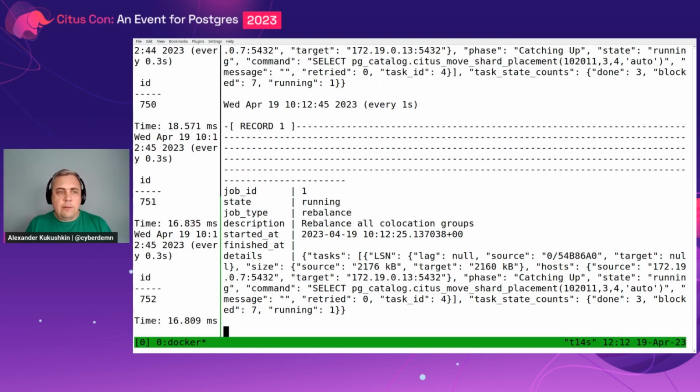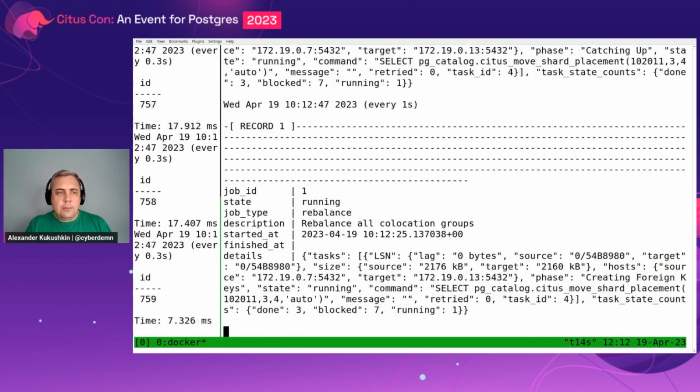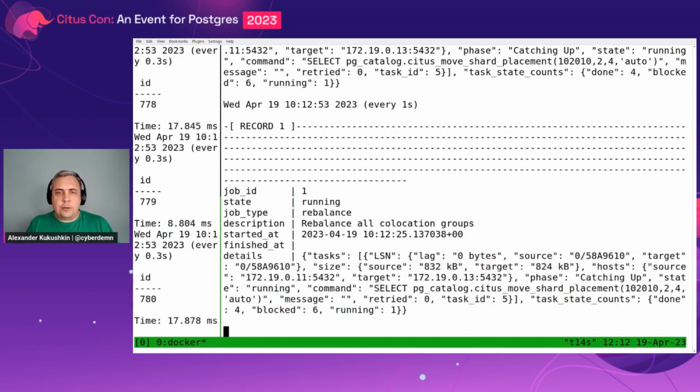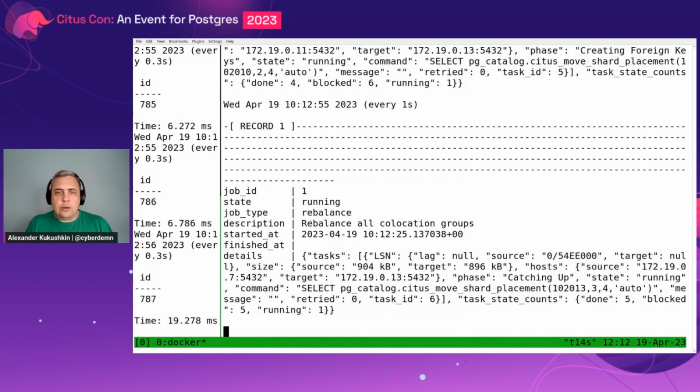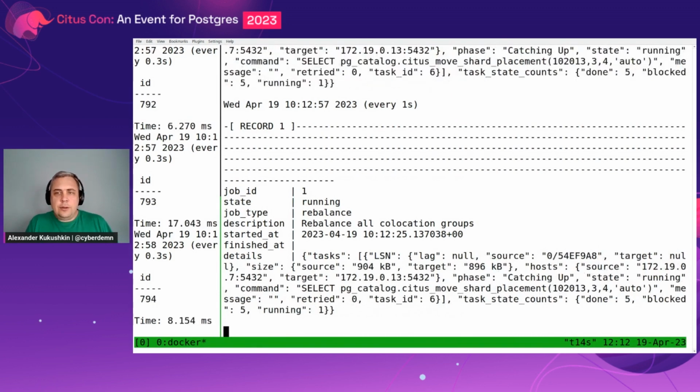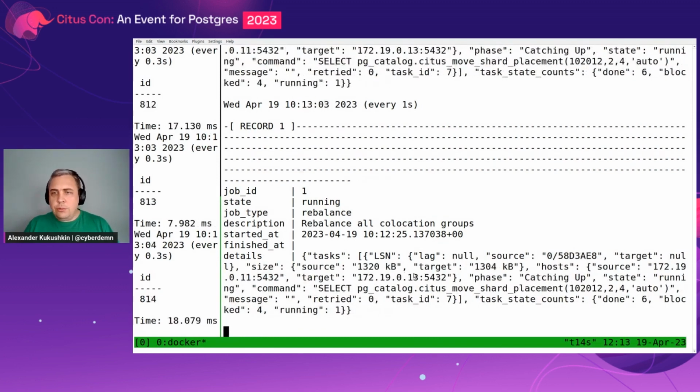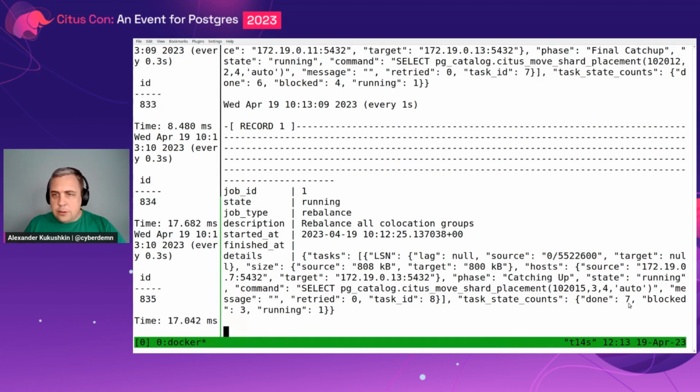It does not really affect existing transactions because under the hood, Citus uses logical replication. Instead of blocking writes to the shard table, it just takes a very short lock when it needs to do the final switch. Right now, out of 11 tasks, 7 are already done.